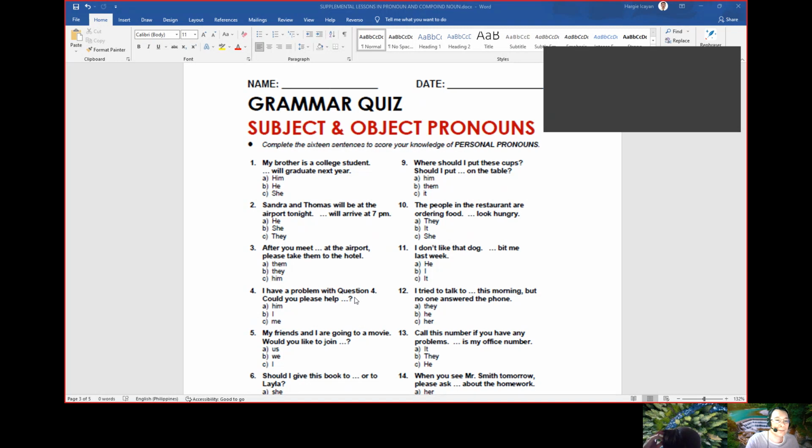I will use them. Very good. So why them? Because we are talking again of Sandra and Thomas. At this time, we use the object pronoun them. So after you meet them at the airport, please take them to the hotel. Okay, that's correct. And is that a subject or object pronoun? Yes, object. Very good.